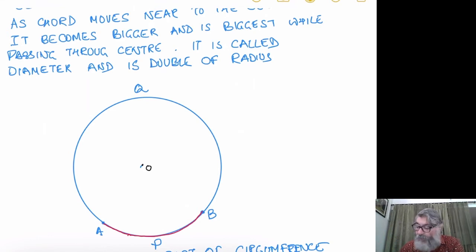So this part is called an arc. But you will say, what about AQB? AQB is also an arc. Both are arcs. This is the minor arc, a smaller part, and the larger part will be called the major arc. Minor arc, major arc.